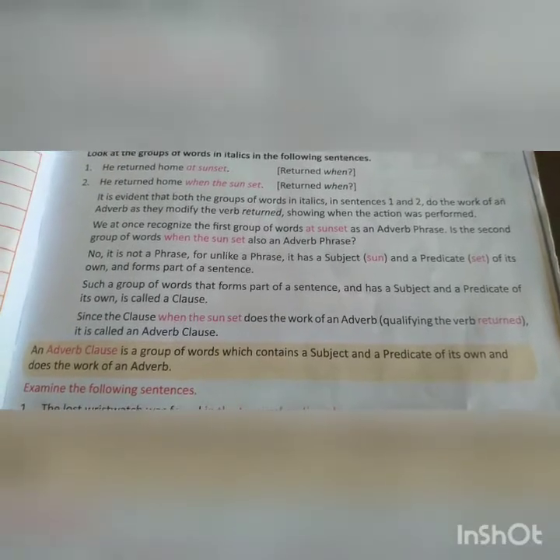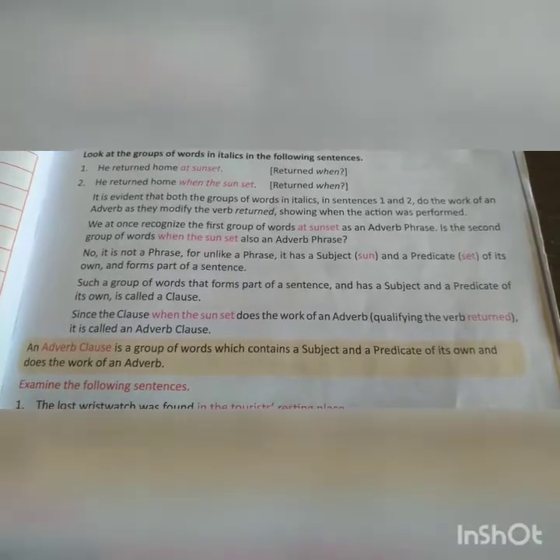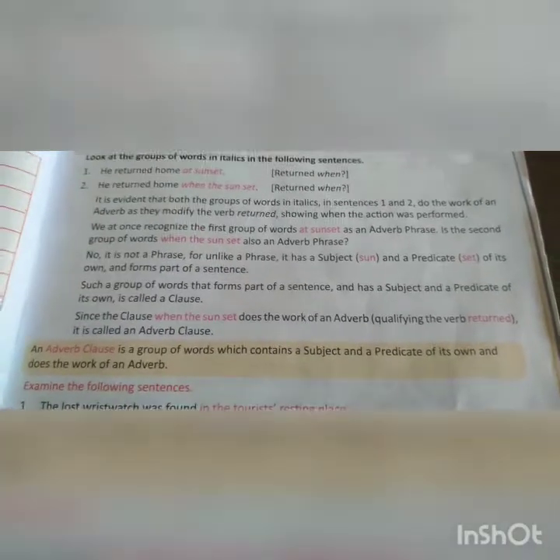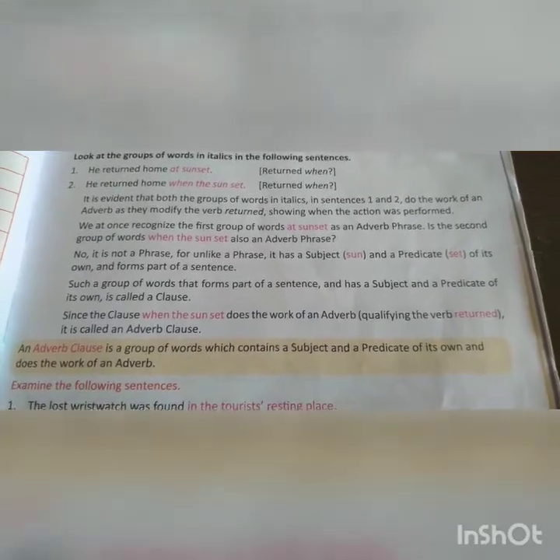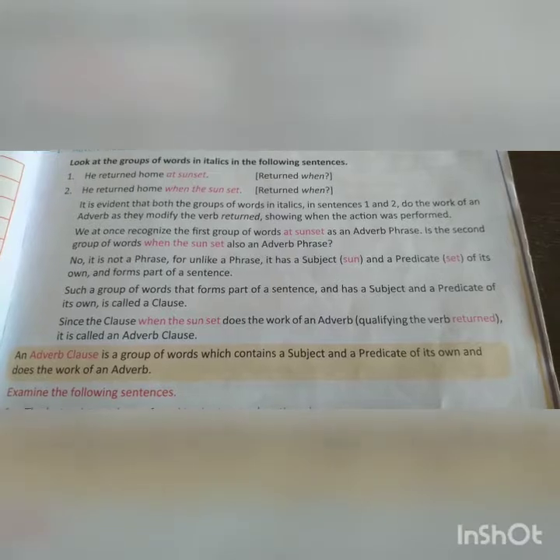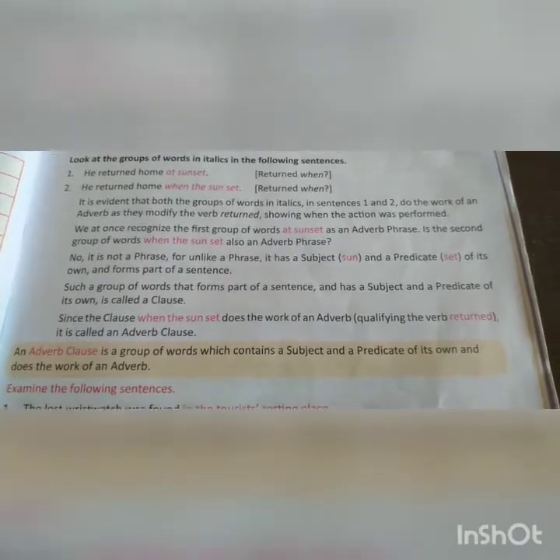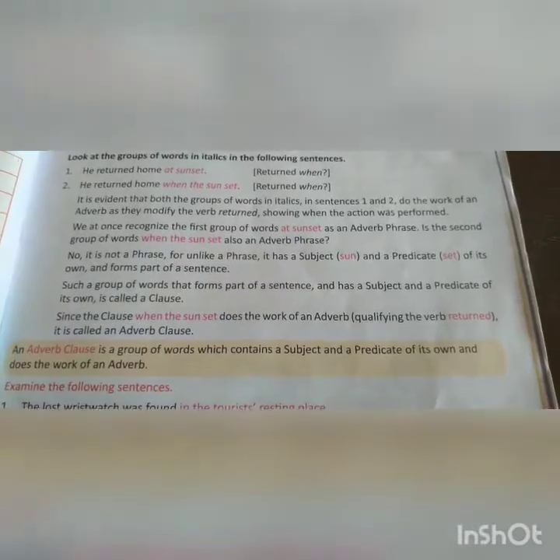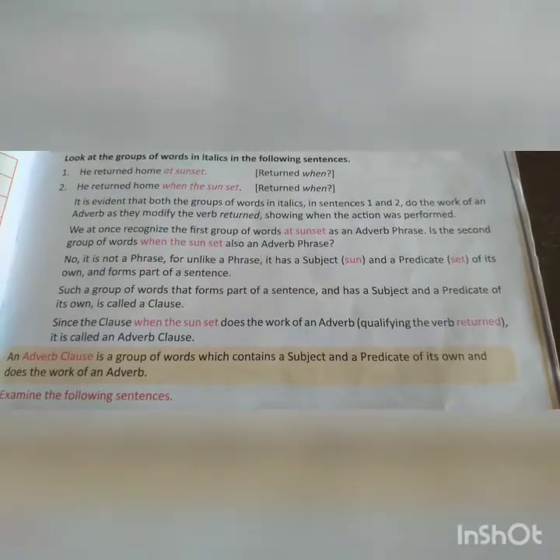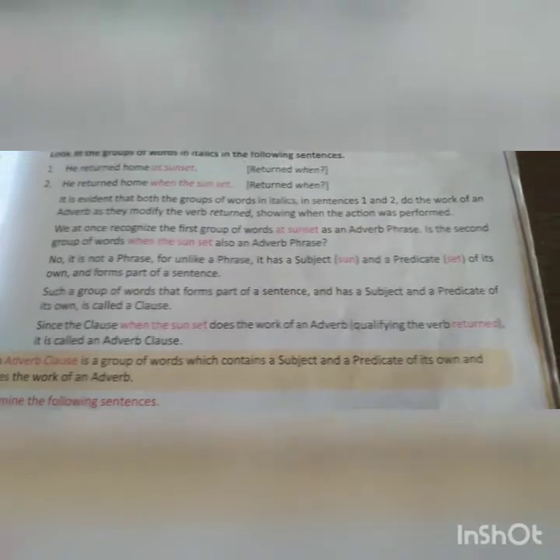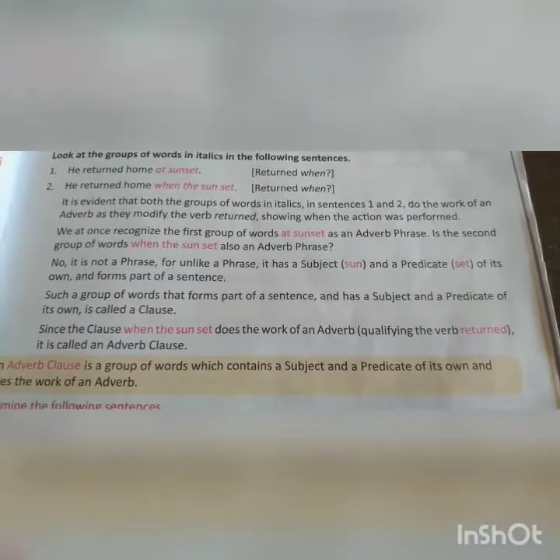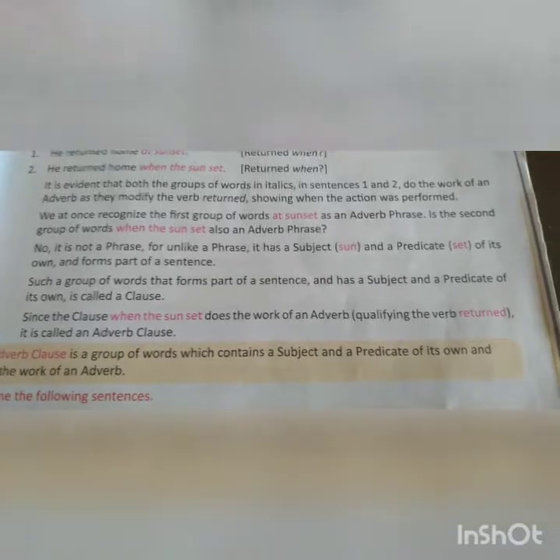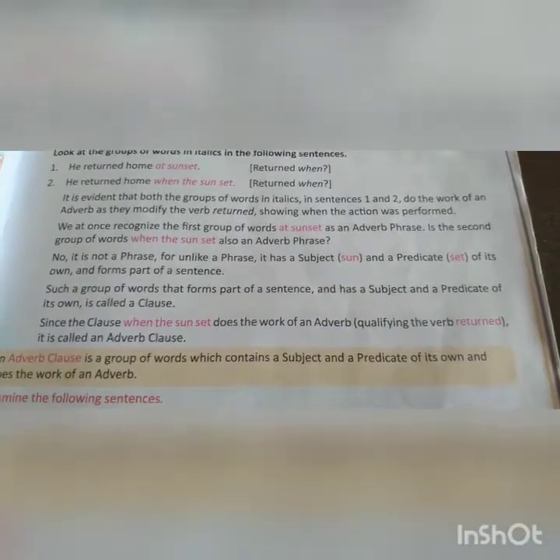They are modifying the verb returned, showing when the action was performed. We at once recognize the first group of words, at sunset, as an adverb phrase, because at sunset is a group of words which has a little bit of sense but does not have a predicate, and it tells us something about the verb return, that he returned at sunset. So it is a phrase.